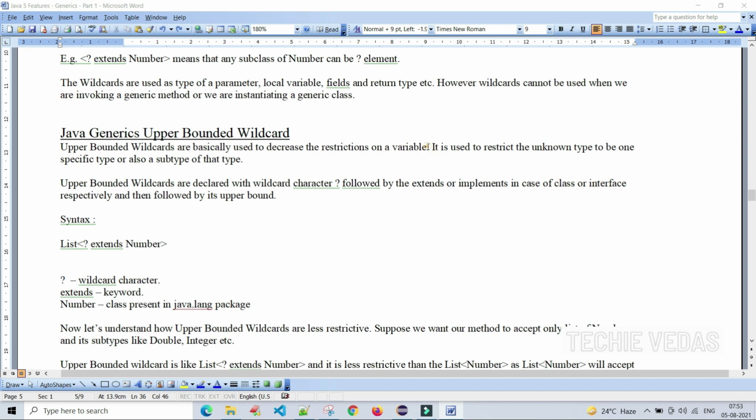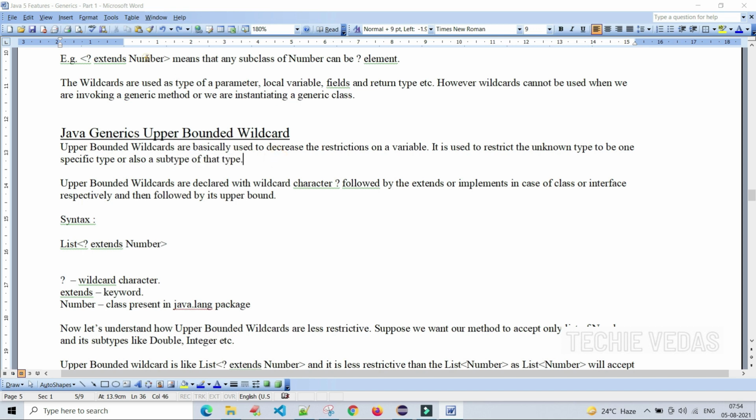Let's see, this is the theoretical part. The main purpose of this upper bounded wildcard is to decrease the restrictions on the variable. It is used to restrict the unknown type to be one specific type or also a subtype of that type. Unknown type means question mark. The question mark will be replaced with one specific type or also a subtype of whatever type is mentioned here.